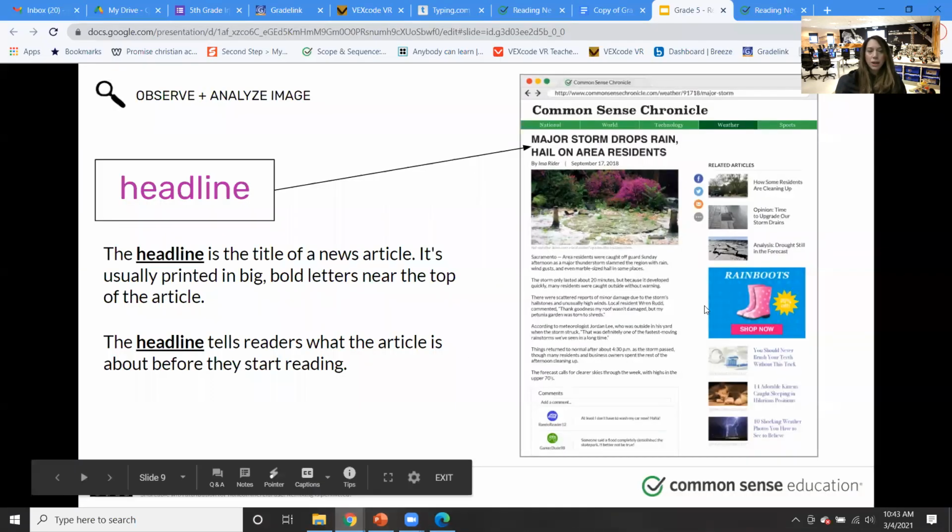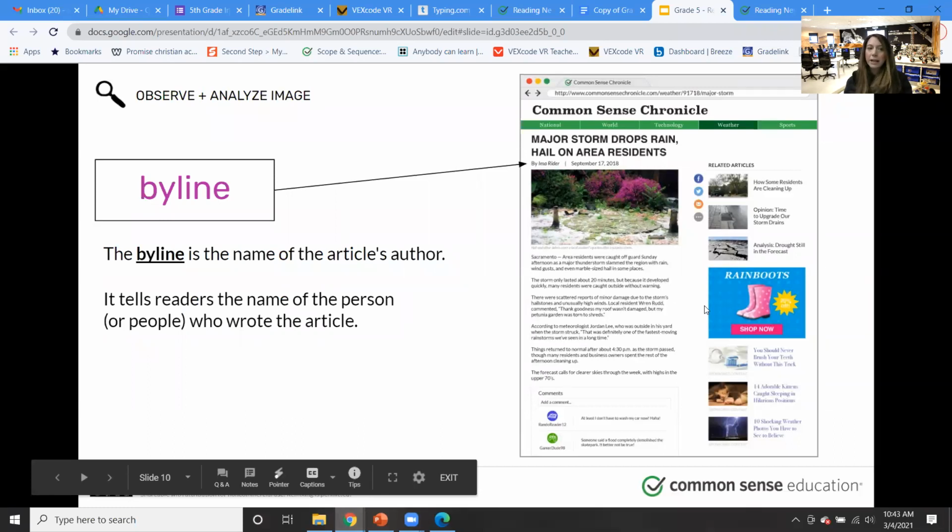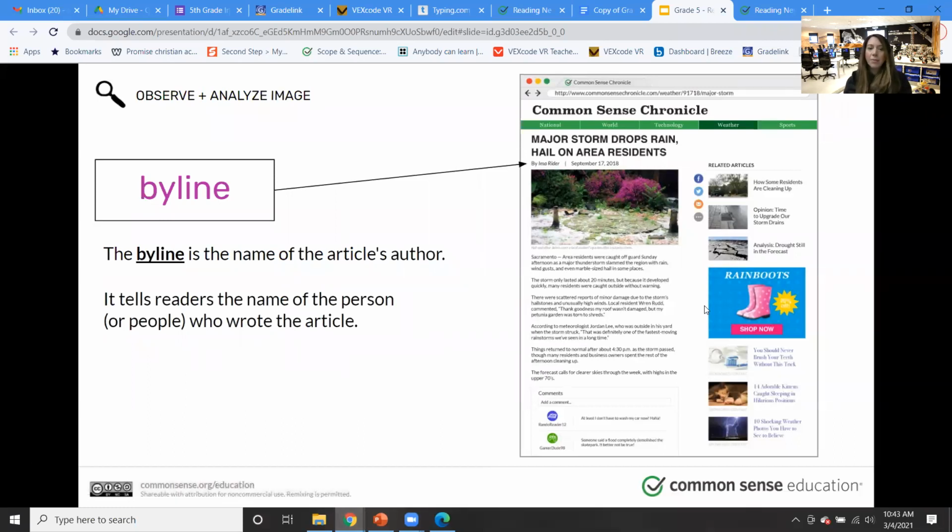So our next part is our byline. The byline is the name of the article's author. So it tells the readers the name of the person or people who wrote the article. Why is this important? Because if you want to check to see that a news article is legit, and you look to whoever wrote it, the author, you should be able to Google that author's name and see other articles that they've published. If they don't have any other articles, that's a red flag.